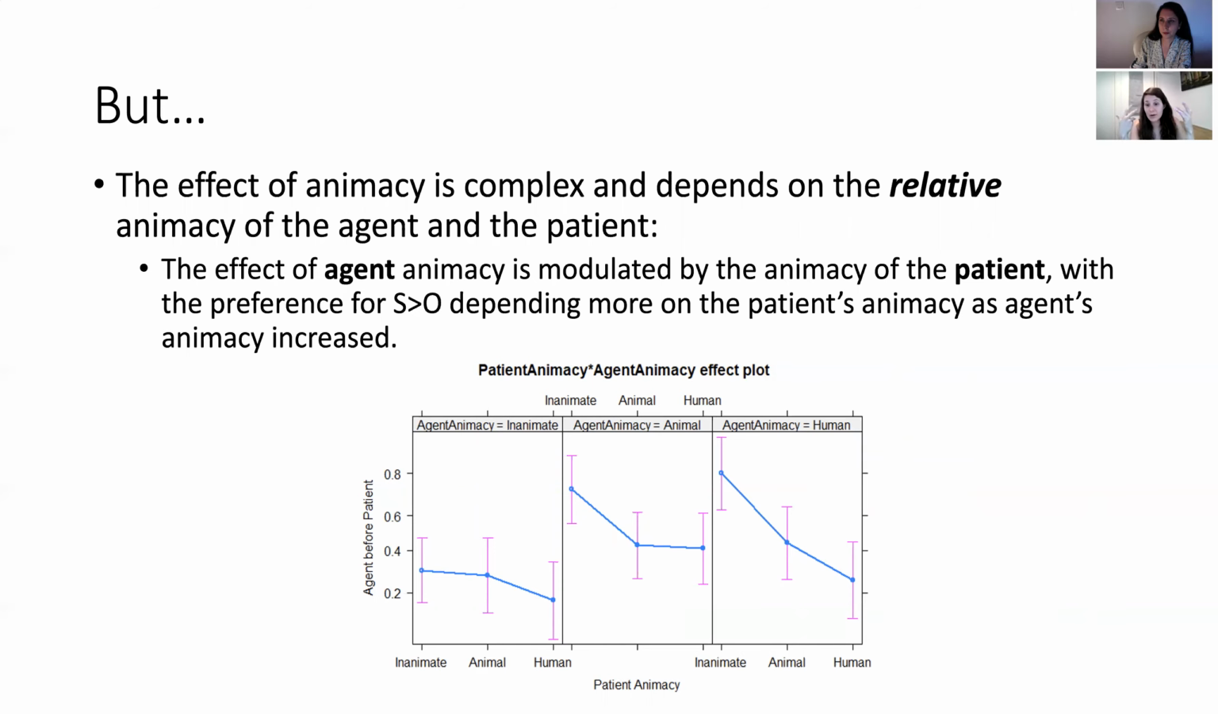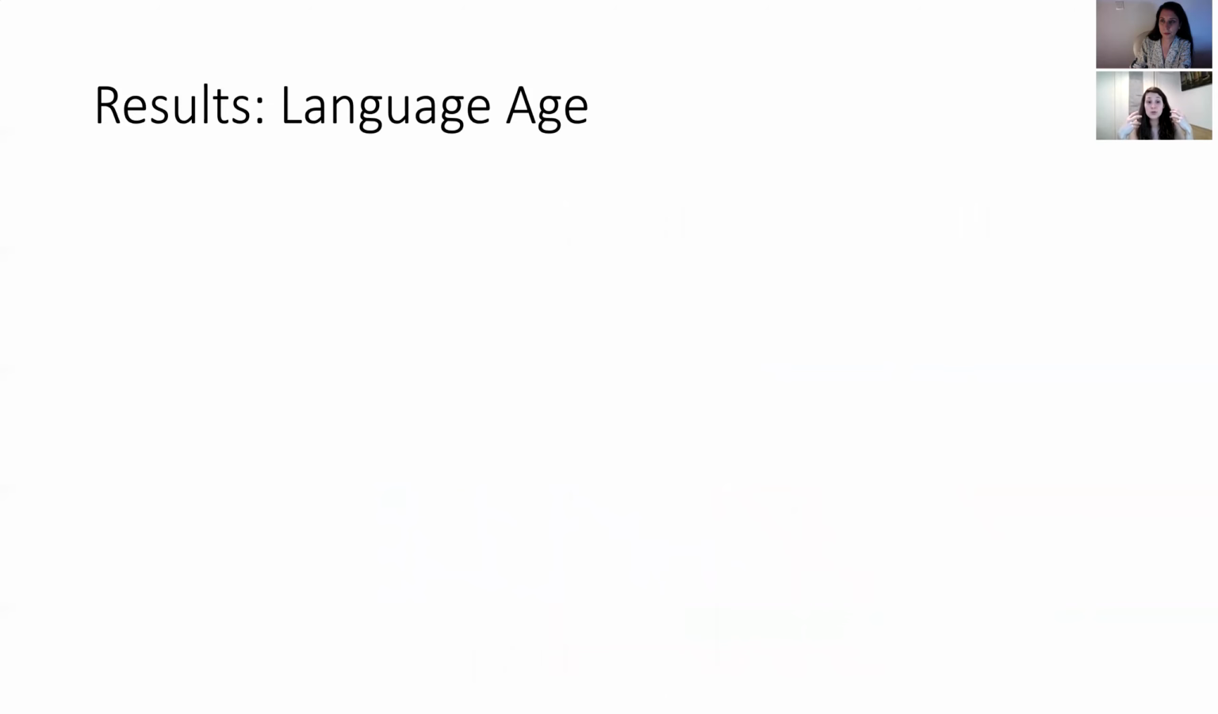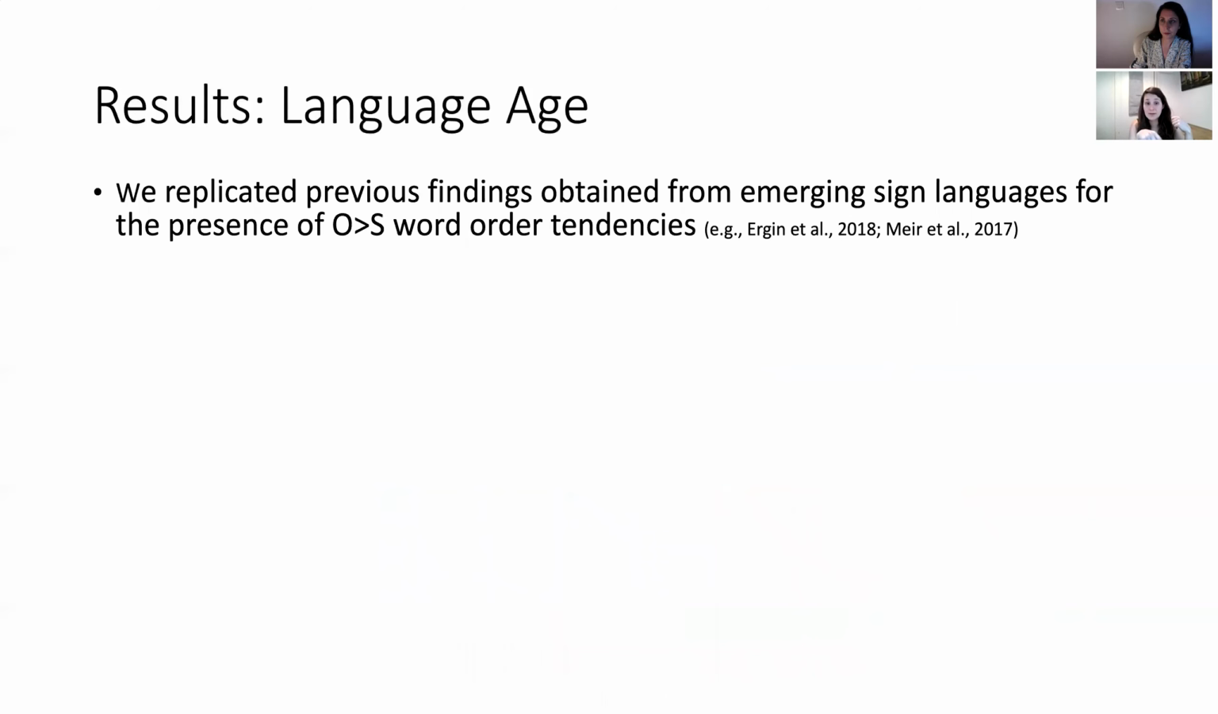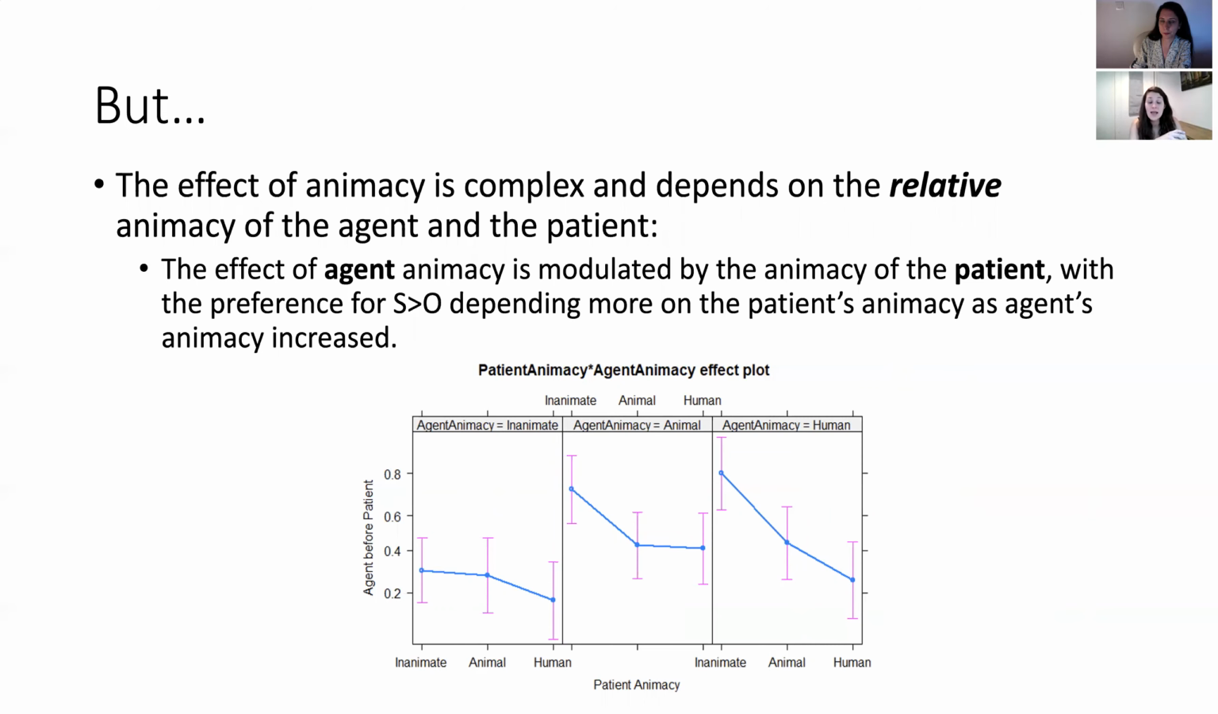So let me give you an example of what you see here across languages. In the most prototypical scenario of an animate agent acting on an inanimate patient, and this is the case of woman dropping Tupperware, the favorite word order would likely be SB4O, where woman is expressed before Tupperware.